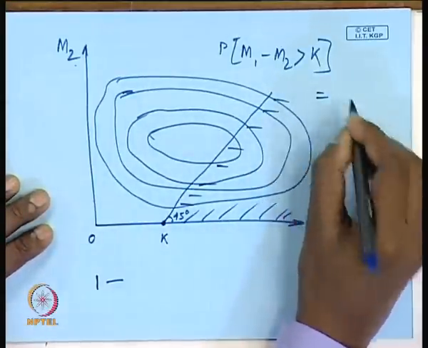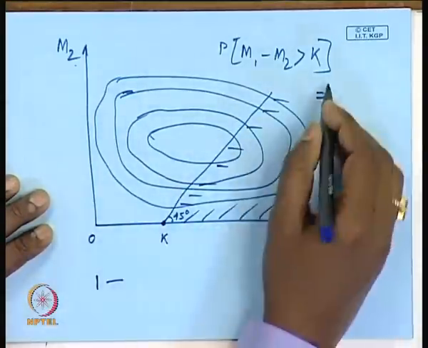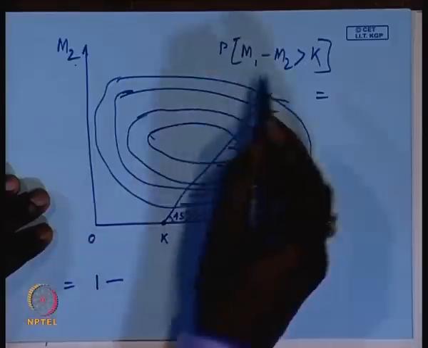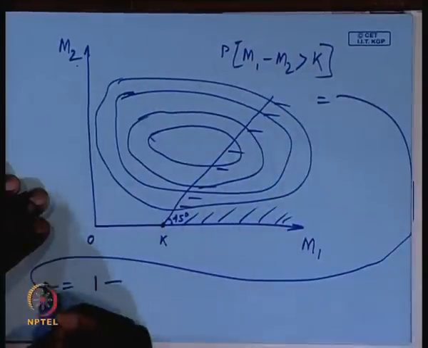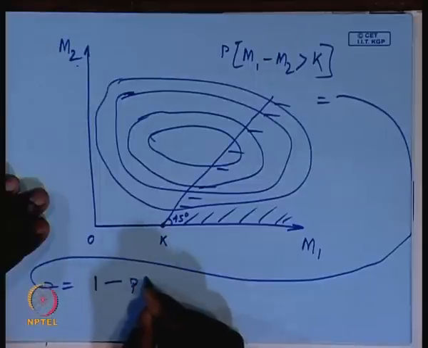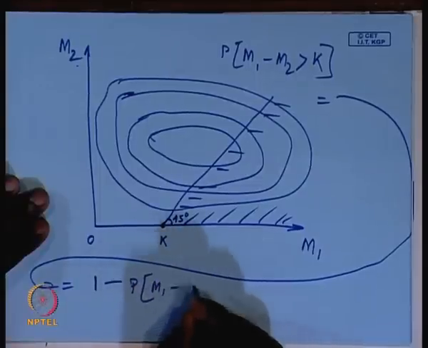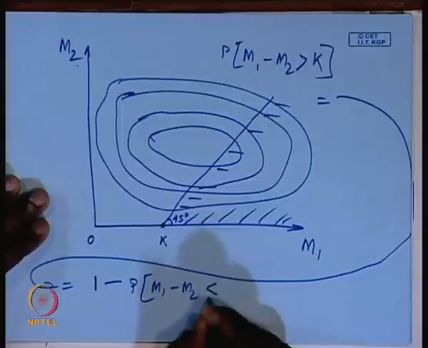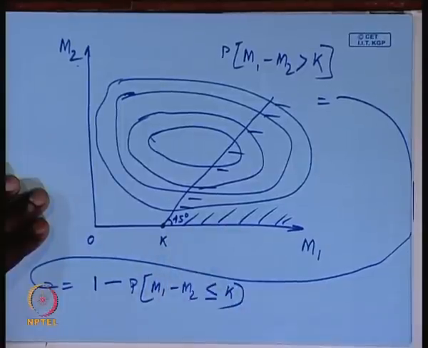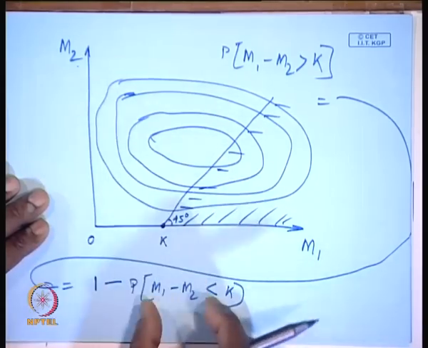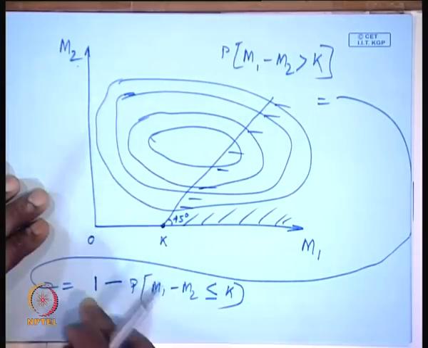So, as we told, this is equal to 1 minus the probability that m1 minus m2 is less than or equal to k. That means we are interested in knowing this area and then subtracting it from 1.